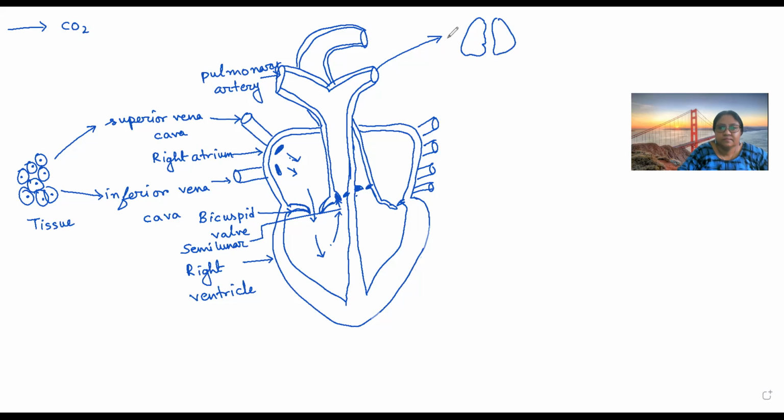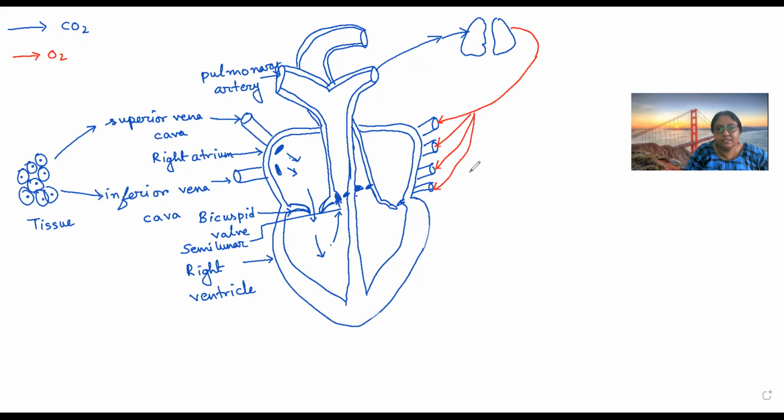Okay. Now this deoxygenated blood will reach the lungs. In lungs, there will be gaseous exchange and the deoxygenated blood will be converted into oxygenated blood. So oxygenated blood will get back to the heart.